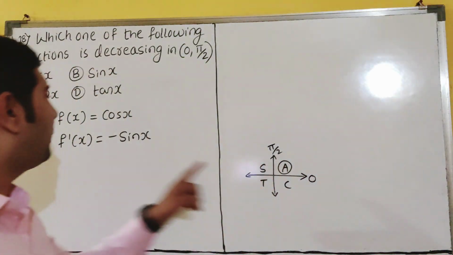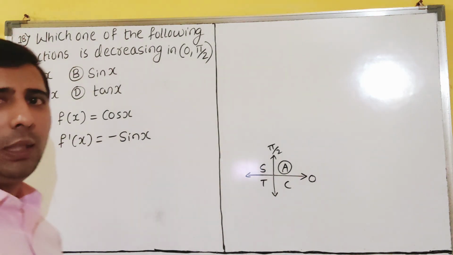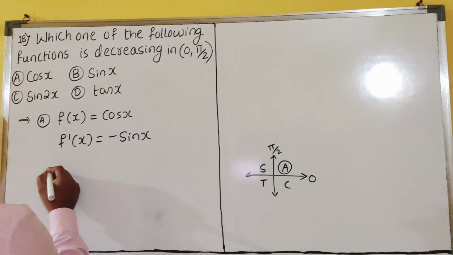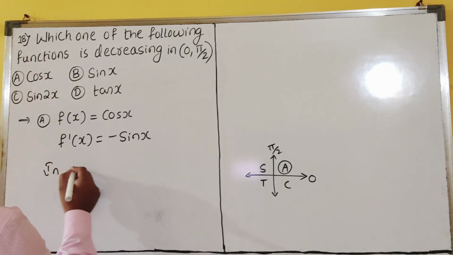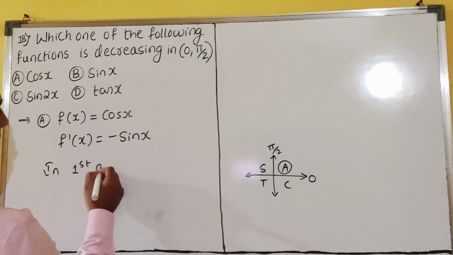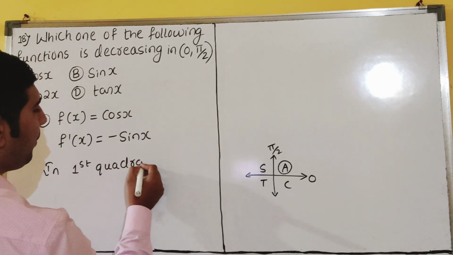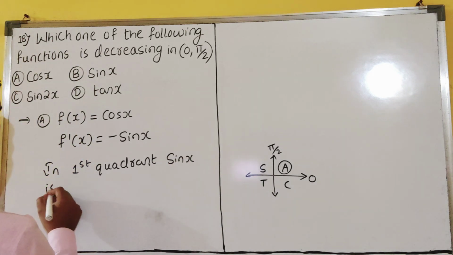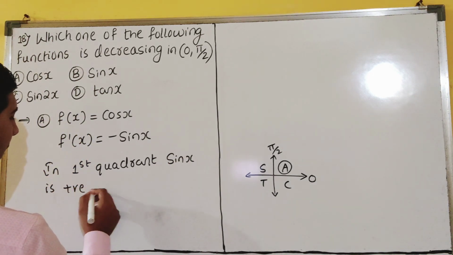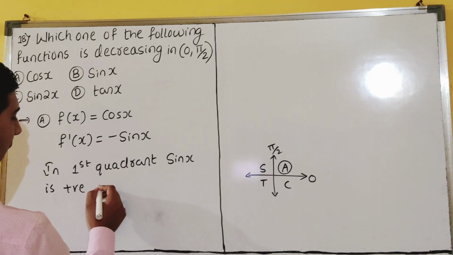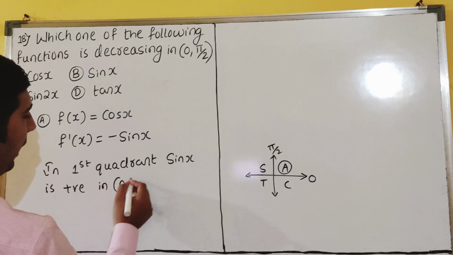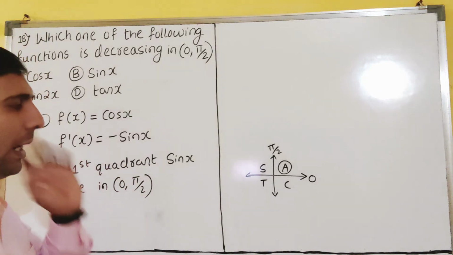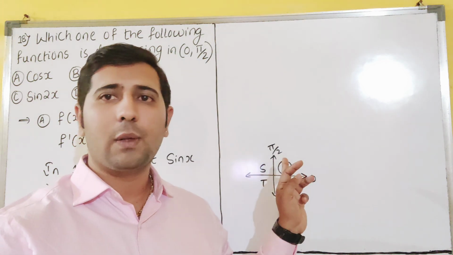So sin is positive in this interval, and positive into negative is negative. Negative means less than 0. In the first quadrant, that is 0 to pi by 2, sin x is positive.